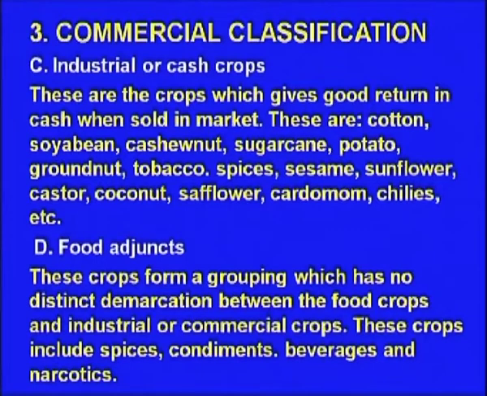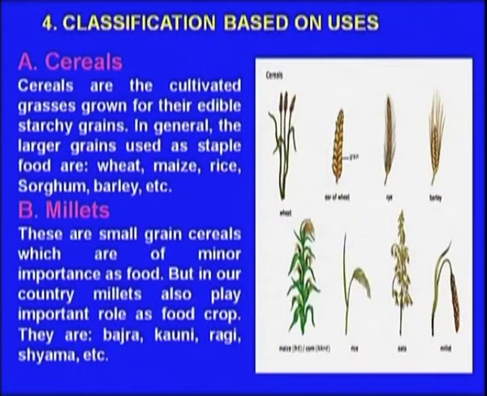Then food adjuncts, these are the crops which neither can be strictly food crops nor cash crops, but they can be used for both purposes, and these are the industrial or the commercial crops. These crops are condiments, mainly beverages and narcotics. This is the one classification based on the commercial classification. Now, we have come to the classification based on the usage of this one.